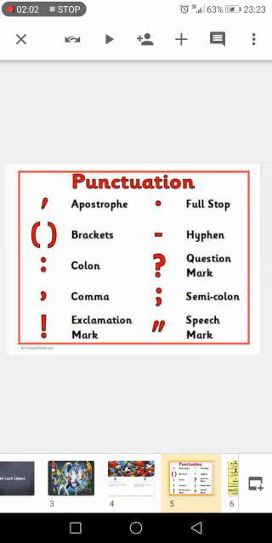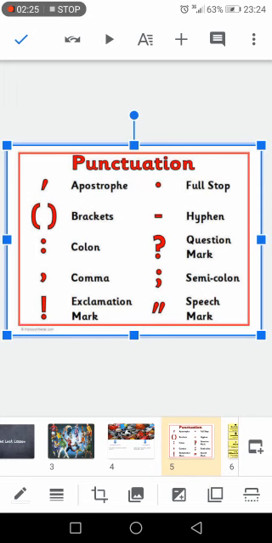We also saw the punctuation. If you remember, we said that we use punctuation for the clarity of a sentence. We have many types: the apostrophe, the brackets, the colon, comma, exclamation mark, full stop, hyphen, question mark, semicolon, and speech mark.